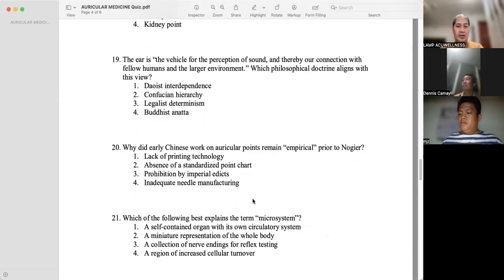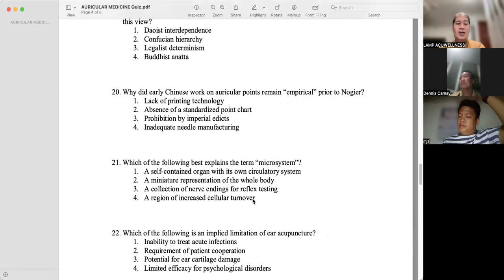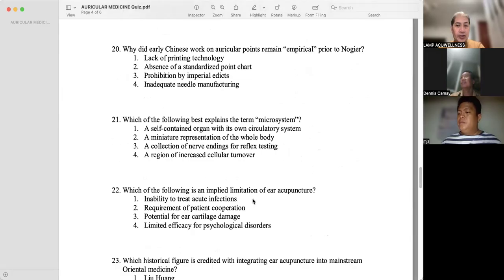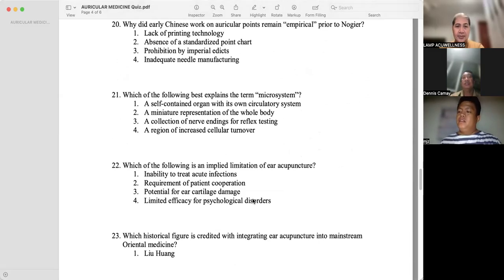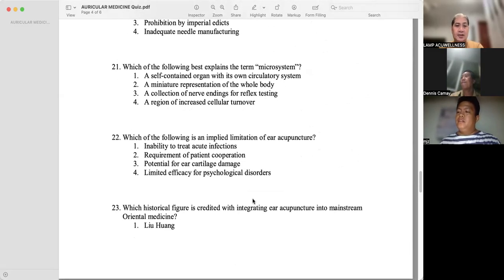The ear is the vehicle for the perception of sound and thereby our connection with fellow humans and the larger environment. Which philosophical doctrine aligns with this view? Taoist interdependence. Why did early Chinese work on auricular points remain empirical prior to Nogier? Absence of a standardized point chart. Which of the following best explains the term microsystem?